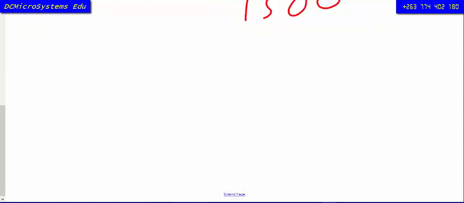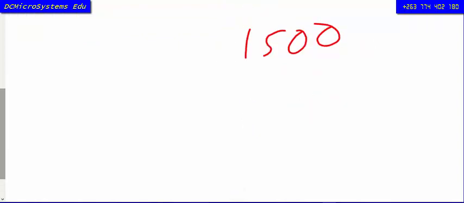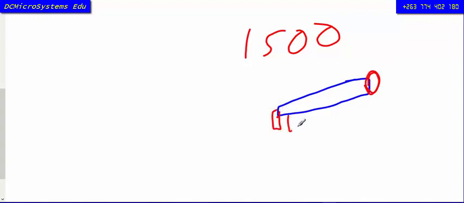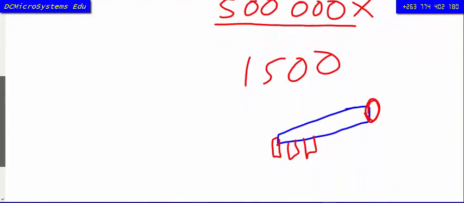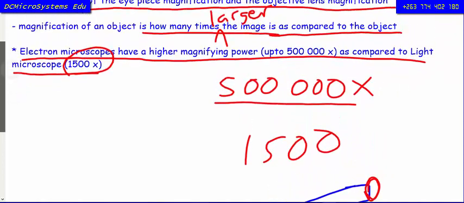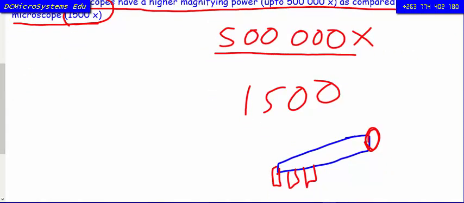Remember, for us to get the magnification, we say the eyepiece magnification times the objective lens magnification. So the eyepiece will be somewhere here, and then we'll be having our objective lens here. The largest eyepiece that I've seen is the one that multiplies 15 times.